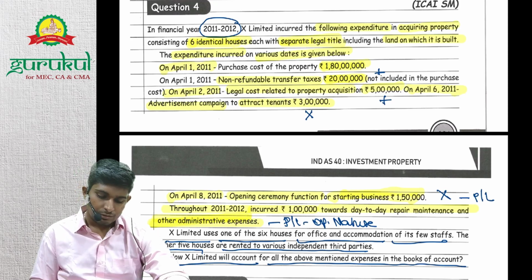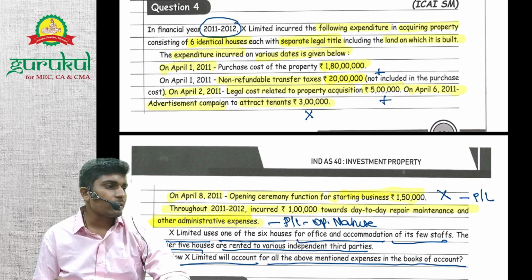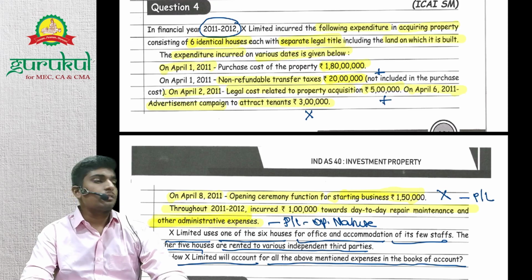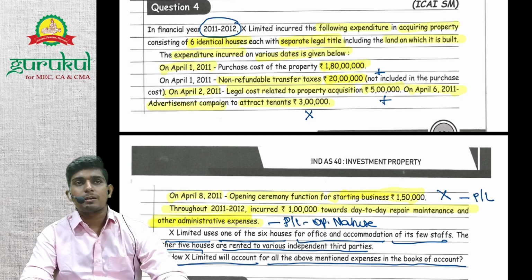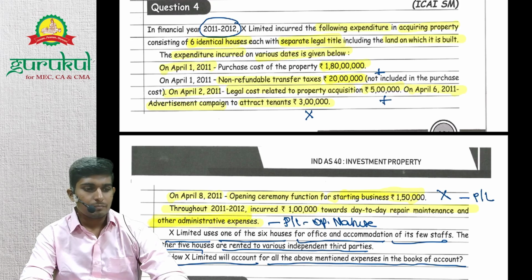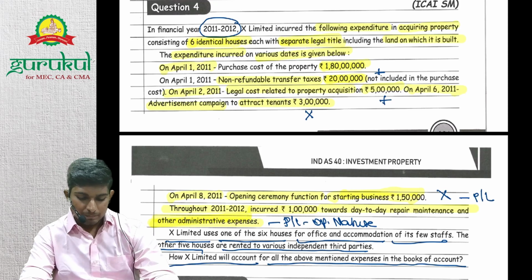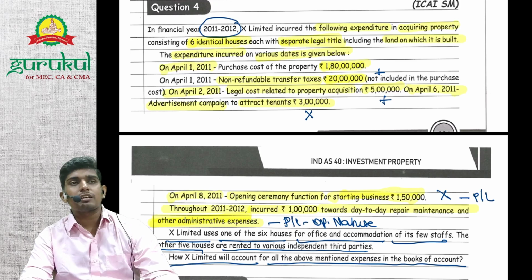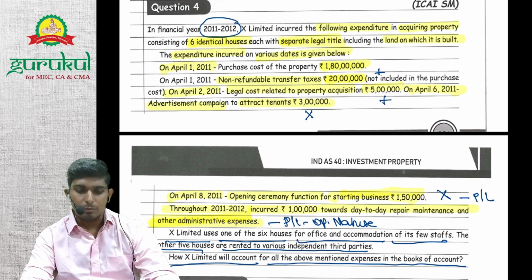Okay, so whether all six are investment property, whether all six are PPE, or whether separate classification is done proportionately, what should be done? Proportionally, we can classify because we can sell each independently, right? So how many houses are PPE and how many are investment property? One house is PPE and the rest five, which are given on rent, are investment property.